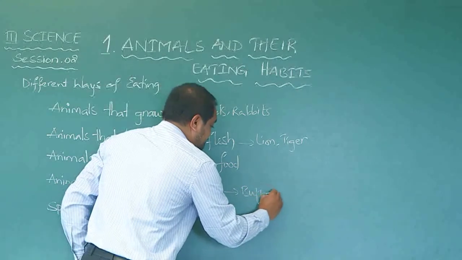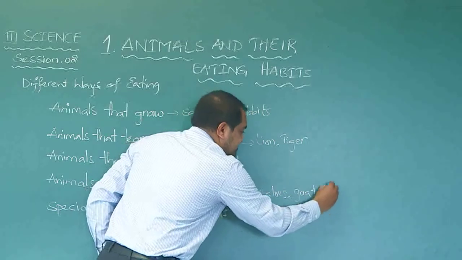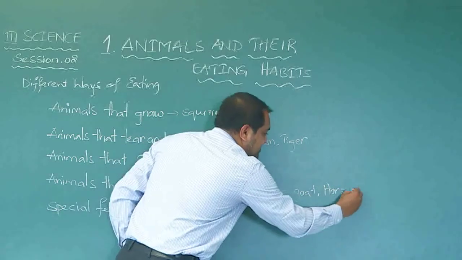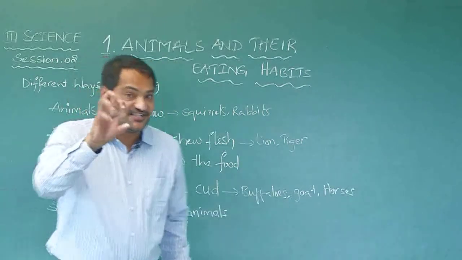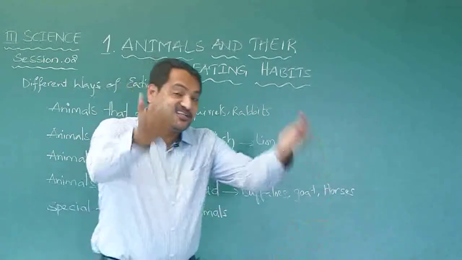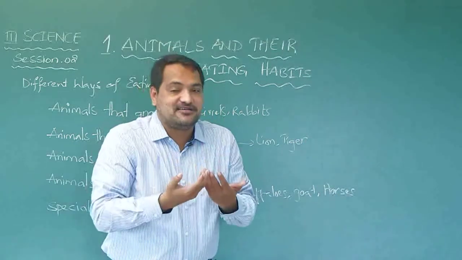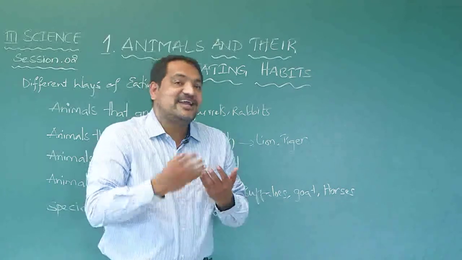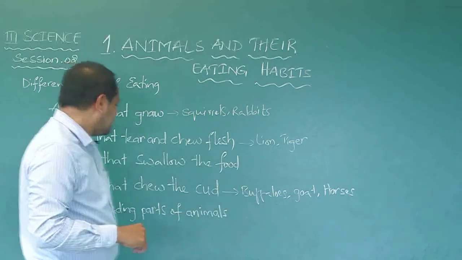Buffaloes, goats, horses. What do these animals do? These animals chew the cud, not the grass. They don't chew the grass. After the grass has gone inside, after some time they bring it back. Right? And then they chew. That is called chewing the cud.